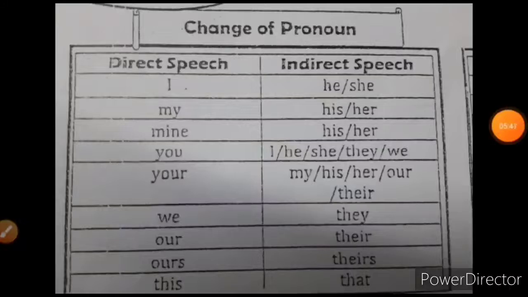Now, before going further, I want to share with you the change of pronouns, how you are going to change the pronouns when turning from direct speech to indirect speech. Here I have this table, and if you look closely, you will understand that I can change into he, she; my can change into his and her; mine into his or hers. You can change into a lot of different pronouns, as I, he. You are going to look at the subject, and then you're going to change it. We will change we into they, our into their, ours into theirs, and this into that.